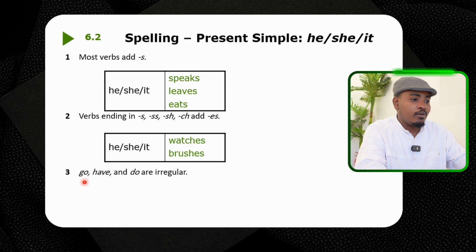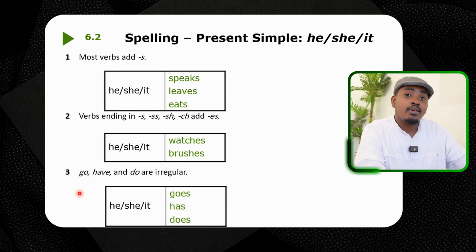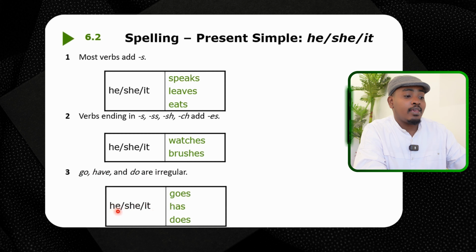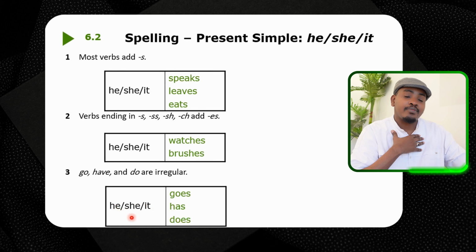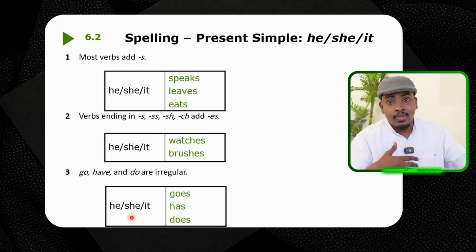Okay. Also, here we have go, have, and do. They are what? Irregular. So we say he goes, she goes, it goes. He has, she has, it has. He does, she does, it does. You say, I go, I have, I do.